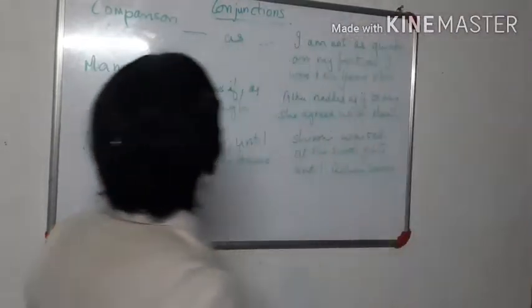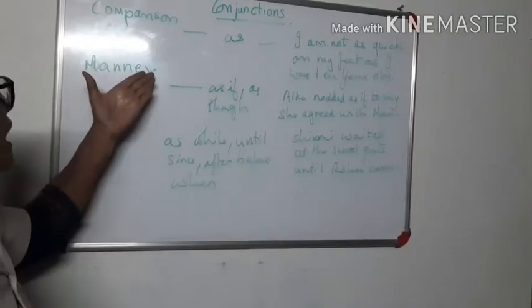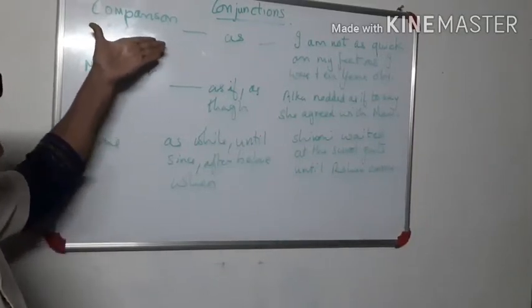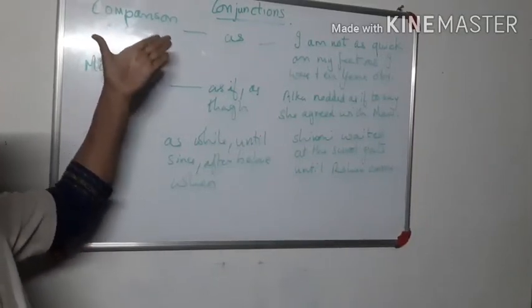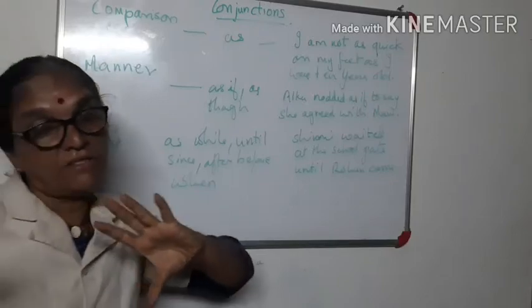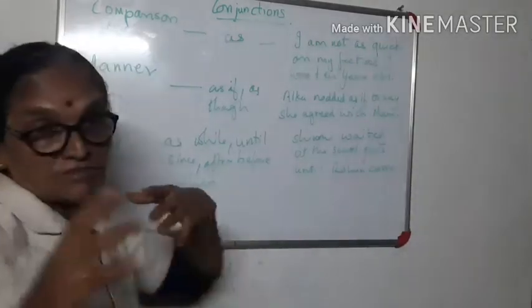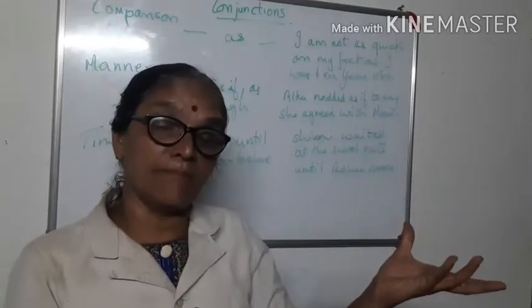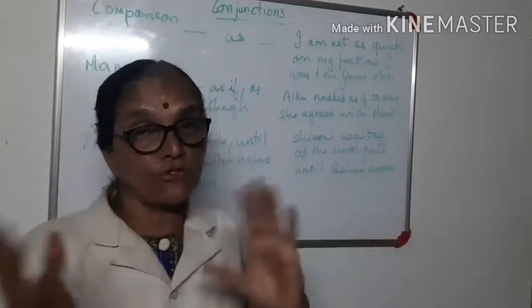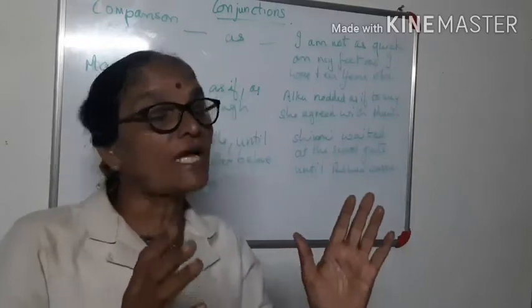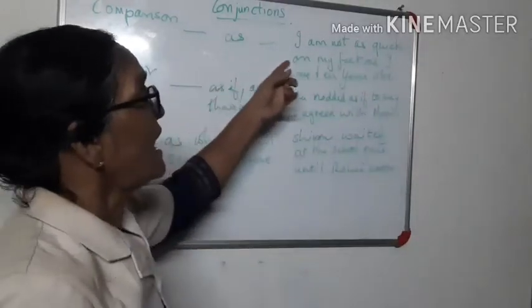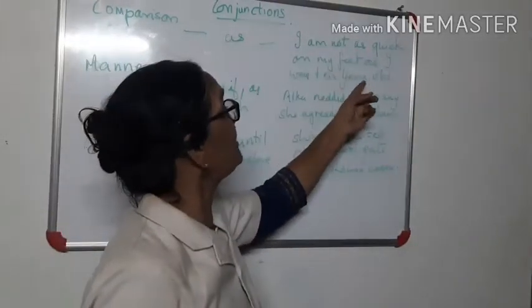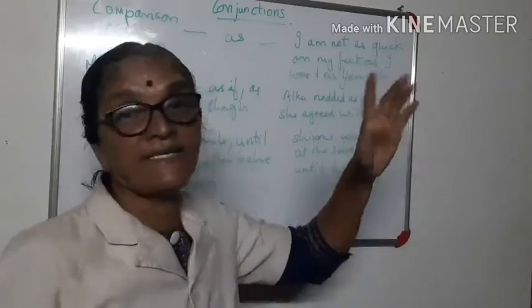Now, children, here you see these are different other conjunctions like comparison, a situation where you compare. She is as beautiful as the princess. So you're comparing it. In such places we use as. I am not as quick on my feet as I was when I was 10 years old.